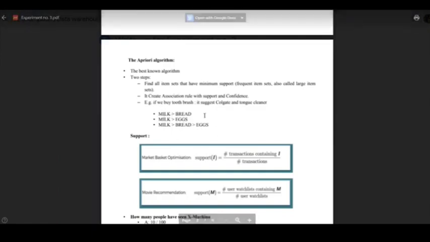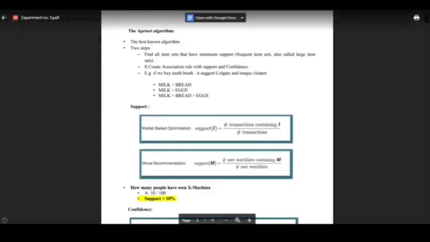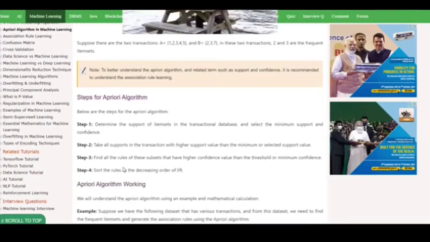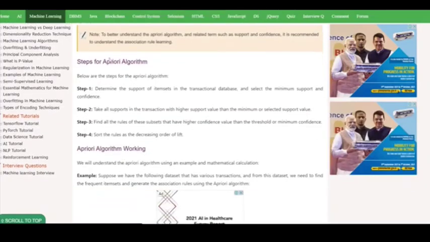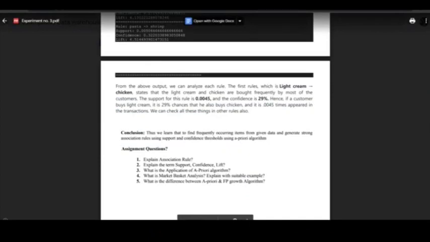Now we will learn about the steps of the Apriori algorithm. Here we have four steps for the Apriori algorithm, which I have mentioned here. The first one is determining the support of item sets in the transaction database and selecting the minimum support and confidence. These are both main terms of our algorithm. We will learn the implementation in our next topic. First, we will learn about these steps.